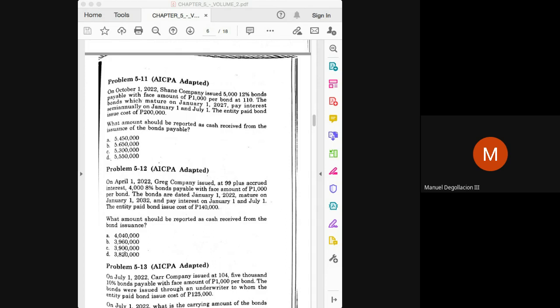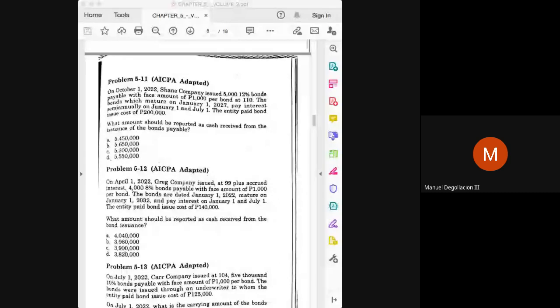For those that will only answer very few problems, class, even if we go to problem 5-11, we've determined also that the number of months wherein there is an accrued interest is also 3 months. But again, where should we be counting the 3 months? We should begin from the last interest payment date, which was July 1.